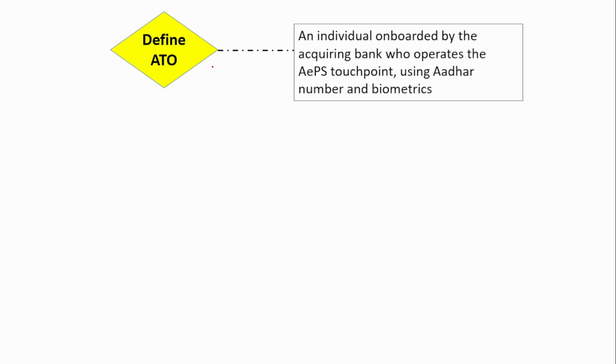First, the definition of ATO, Aadhaar enabled payment system operator. He is an individual onboarded by the acquiring bank who operates the Aadhaar enabled payment system touch points using the Aadhaar number and biometric device. That person carries the biometric device and the other payment POS machines to people's households, and is allowed to do those transactions on behalf of the bank. These are the kind of people appointed by the acquiring bank.